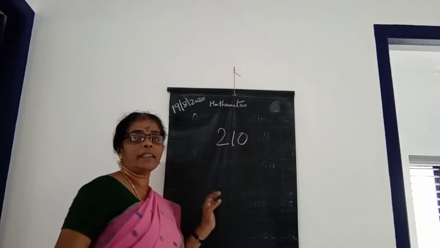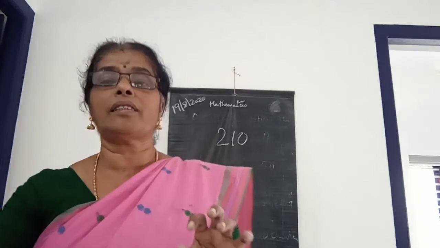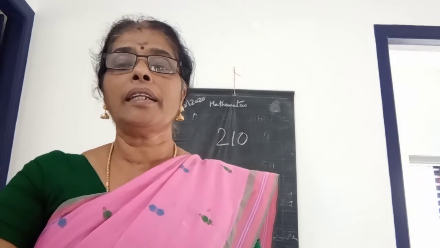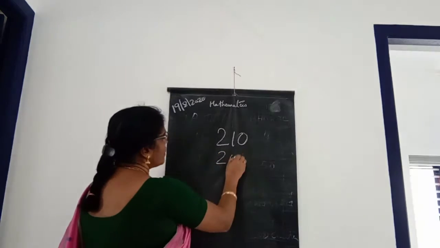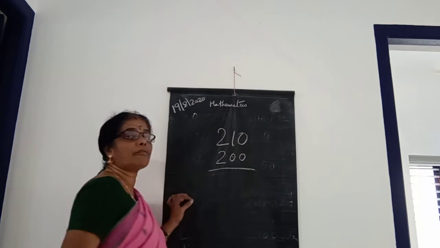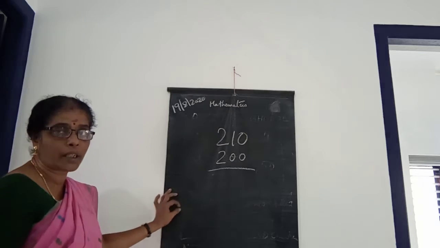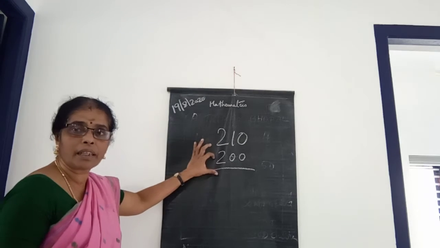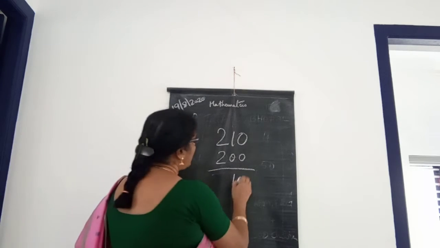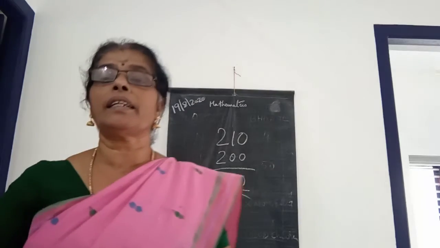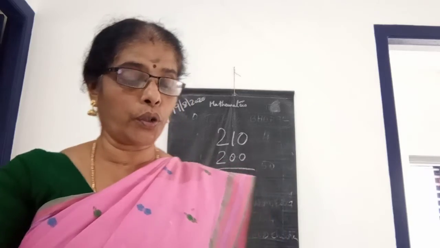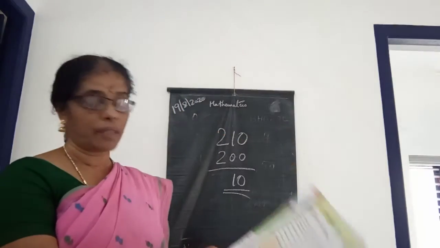That is 210, isn't it? 210 children are going to the trip, and the number of children getting seats is 200, because 50 seats in a bus and 4 buses, 50 into 4 is 200. So 200 children will get seats, and the remaining 10 children are left without seats. So you can write here, 10 children.